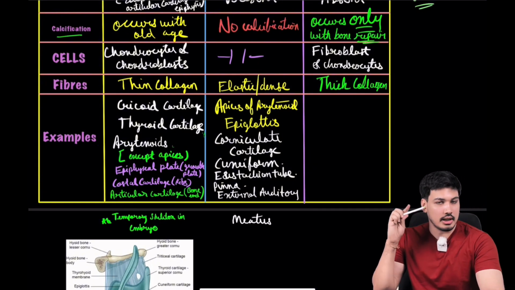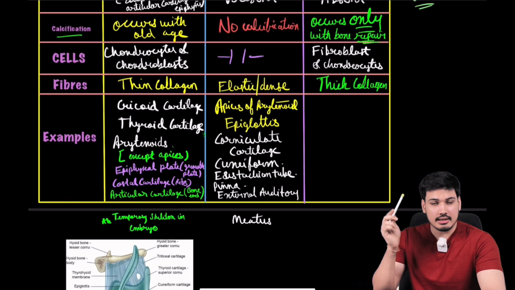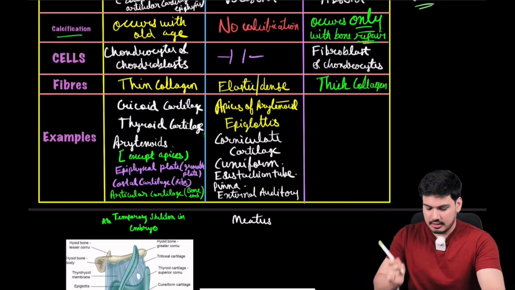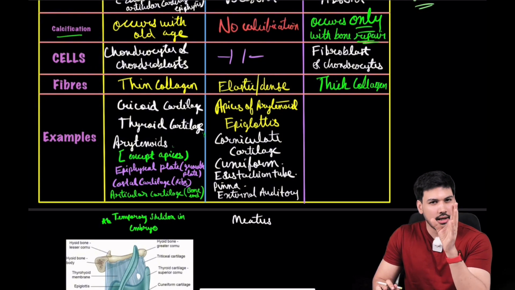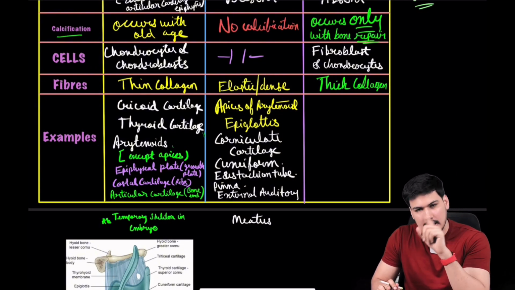External auditory meatus में जो cartilage है, that is nothing but elastic cartilage. So this is so important, right? So what we have studied so far, arytenoid जो है hyaline है, पर apices जो है elastic है.